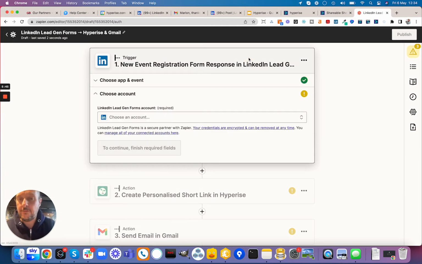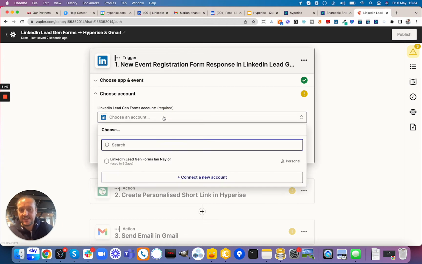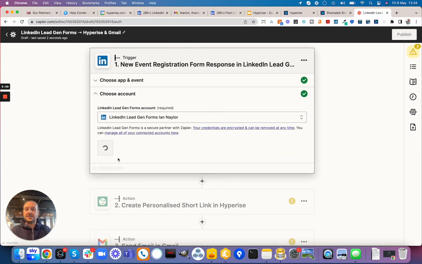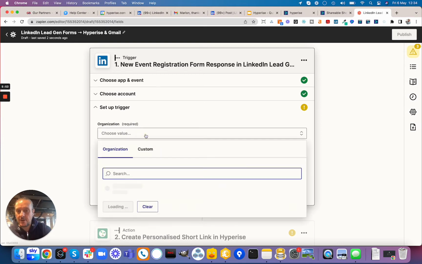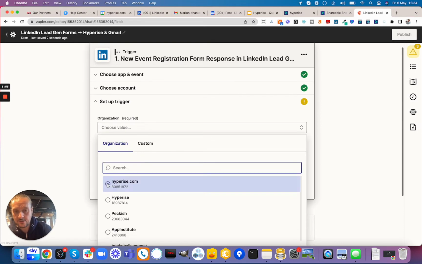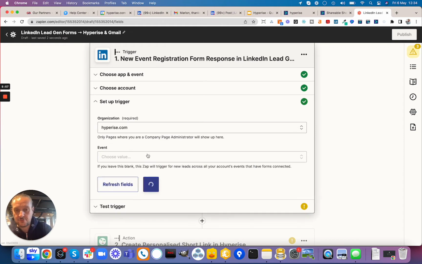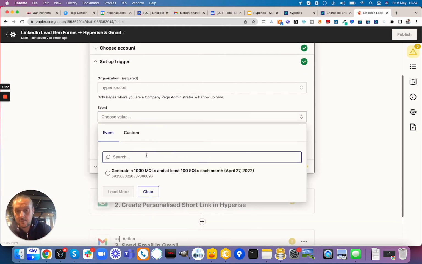And now we just need to go through these 3 steps and complete our own details. So, for example, the first one, LinkedIn. I can choose my LinkedIn account. Obviously, I've already logged in here, so you can see it's pulling it through. We just click continue. I can now choose my organisation that the event's going to be attached to. So I can just choose all these from the drop down. And again, I'll be able to see my event here.